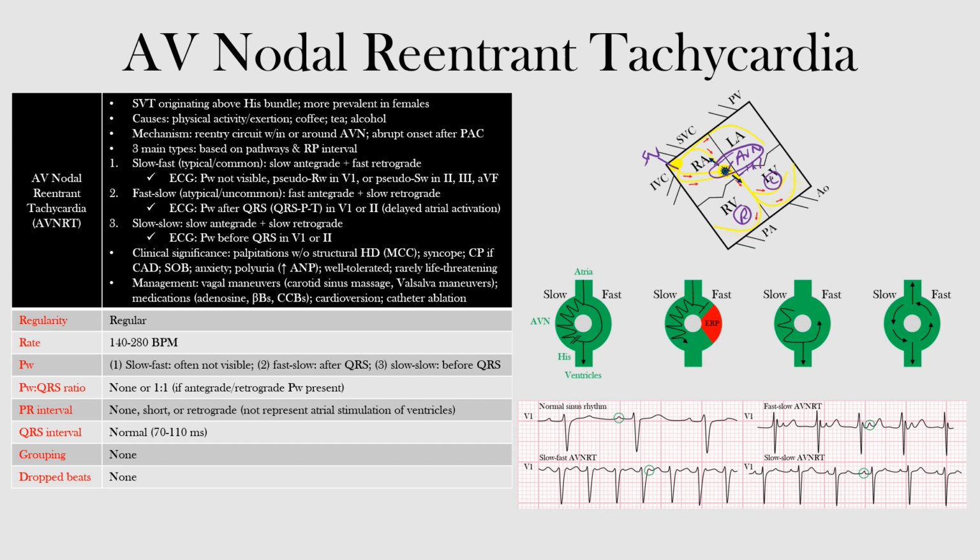Other complaints include anxiety, shortness of breath, and sometimes polyuria due to elevated atrial pressure and the release of atrial natriuretic peptide, okay, or ANP. The rhythm may terminate spontaneously or continue until medically treated. Overall, the arrhythmia tends to be well tolerated and rarely is life-threatening, even in patients with pre-existing heart disease.